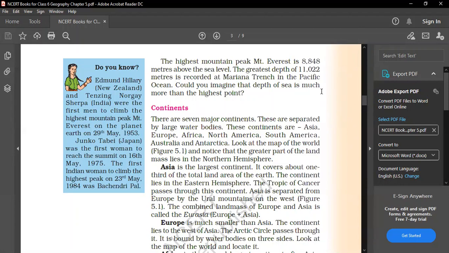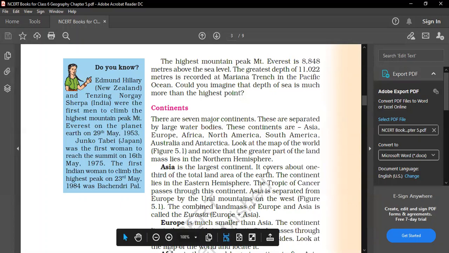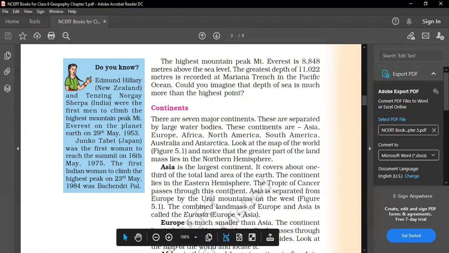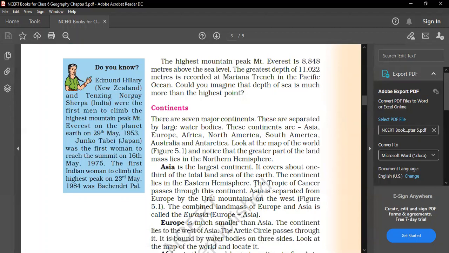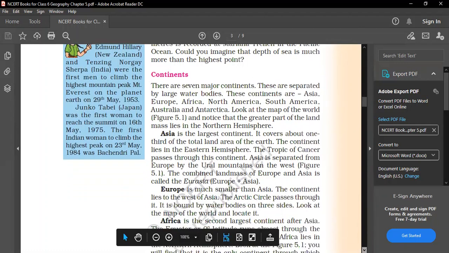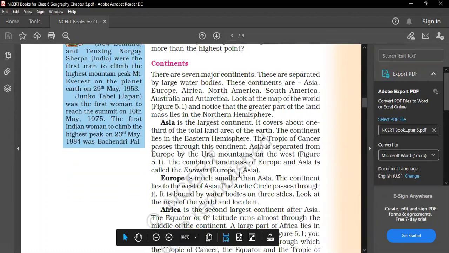So first of all, I will tell you about Asia. Asia is the largest continent. Underline this. It covers about one third of total land area of the earth. The continent lies in the eastern hemisphere. So you can underline this. And the Tropic of Cancer passes through this continent. So again, I'm telling you, it's the largest continent. It covers about one third of the area of the earth, and the continent lies in the eastern hemisphere. The Tropic of Cancer passes through this continent. I hope it is clear to you. And there's one more thing: Europe plus Asia, Eurasia.